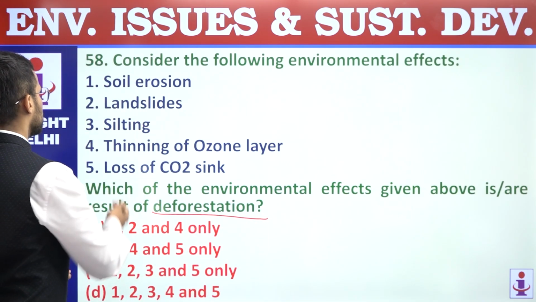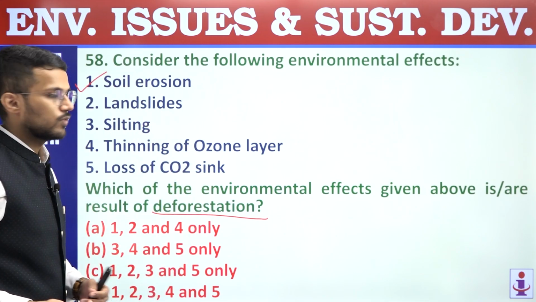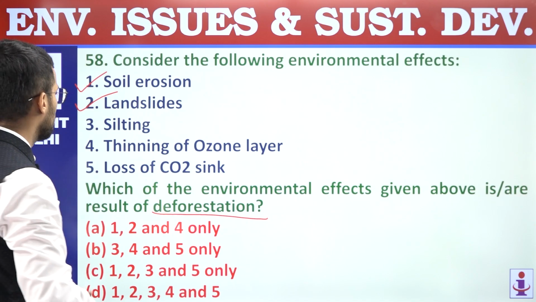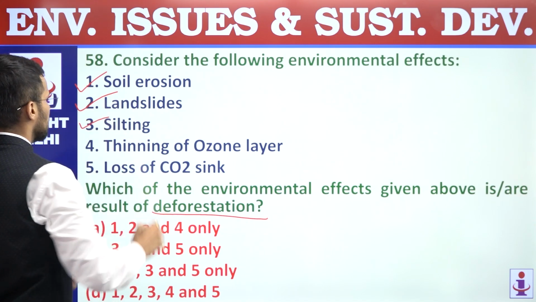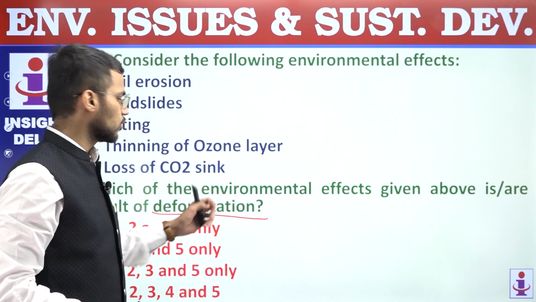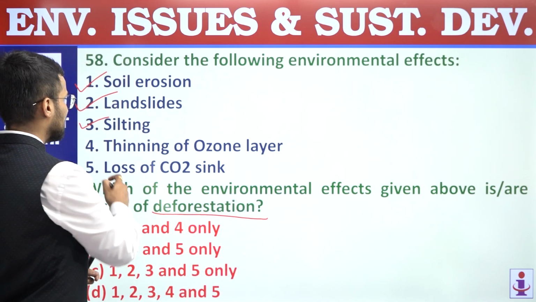So first, soil erosion. Yes, soil erosion occurs because of deforestation. Second, landslide. Yes, landslides can also occur because of deforestation. Siltation. Yes, siltation of, let's say, any water body is also the result of deforestation. Next, thinning of ozone layer.